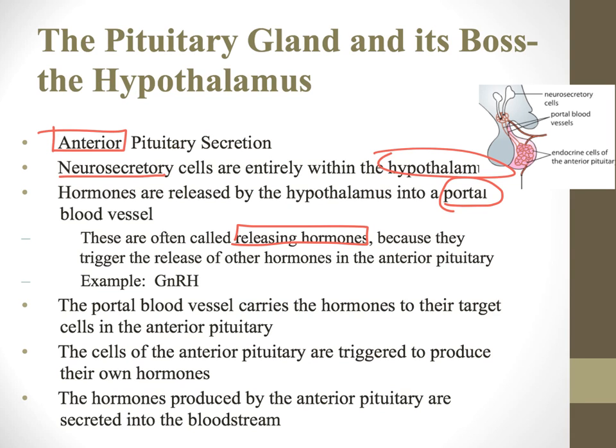All they do is target specific cells in the anterior pituitary, and they tell those cells what to produce. Just like GnRH from the hypothalamus tells the anterior pituitary to produce LH and FSH. So these are just bossy hormones. Then, once the anterior pituitary produces those hormones, it'll release them into the bloodstream.